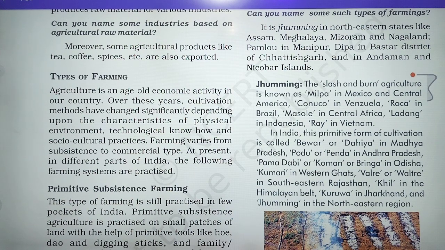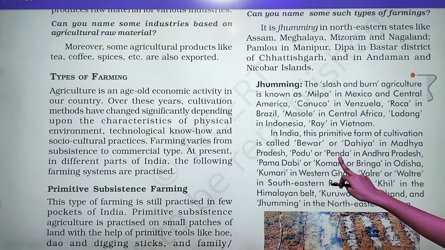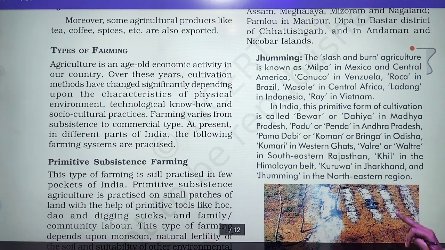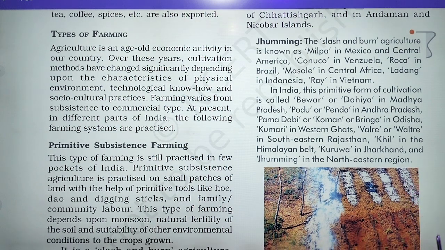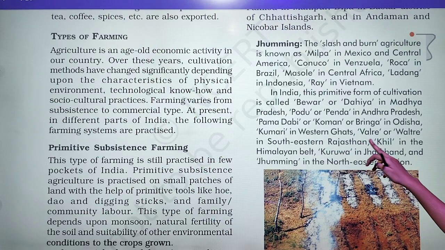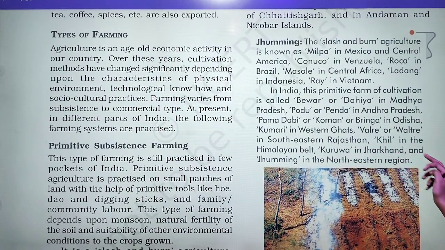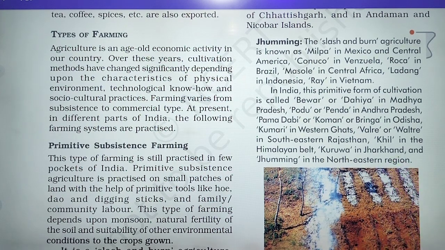So in India, in Madhya Pradesh they call it Bewar or Dahiya, and in Andhra Pradesh they call it Penda. In Odisha they call it Podu or Koman Bringa, Kumari in the Western Ghats, Valre in southeastern Rajasthan, Khil in the Himalayan belt, Kuruwa in Jharkhand, and Jhum in the northeastern region.